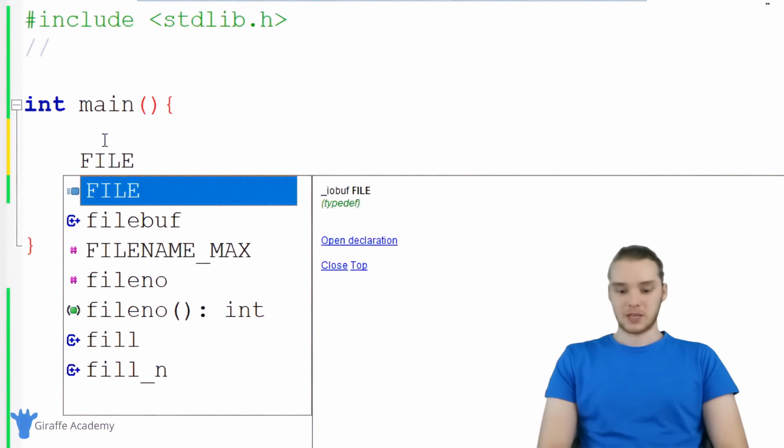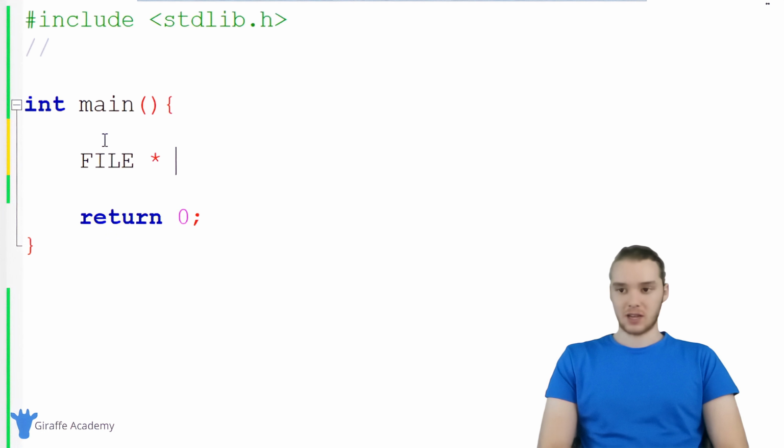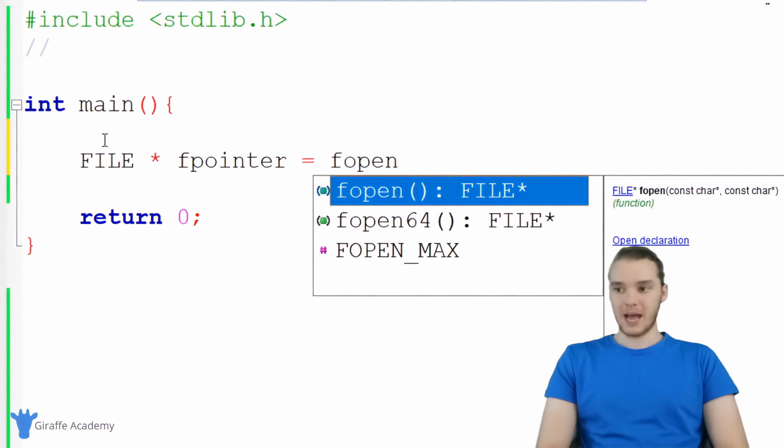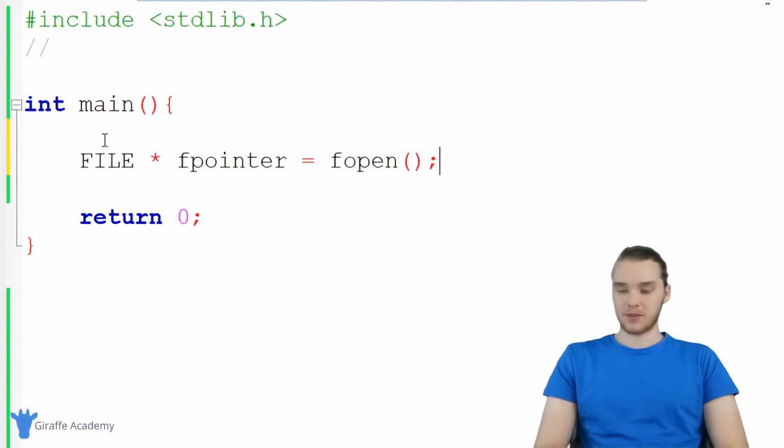So I'm just going to say FILE and I'm going to make an asterisk and I'm just going to give this a name. So I'm just going to call this fpointer and that'll just stand for file pointer. And I want to set this equal to fopen. And fopen is actually a function that's going to open a file for us. And so inside of these parentheses, I'm going to give this a couple different parameters.